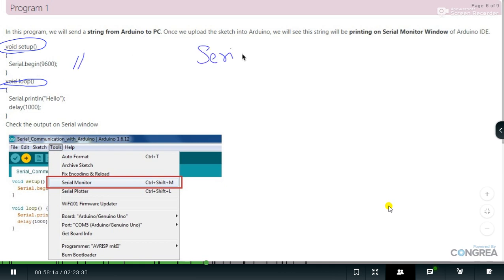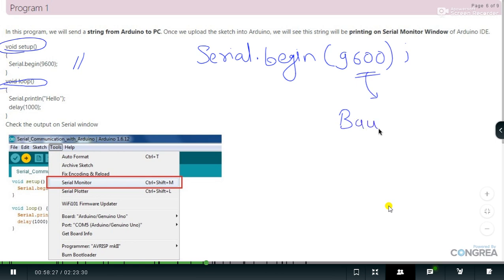Here S is capital again, Serial.begin. So Serial.begin in brackets 9600. Now the question comes to mind, what is this 9600? This 9600 is called the baud rate. This is the rate at which the data is being transmitted by the microcontroller towards the PC.